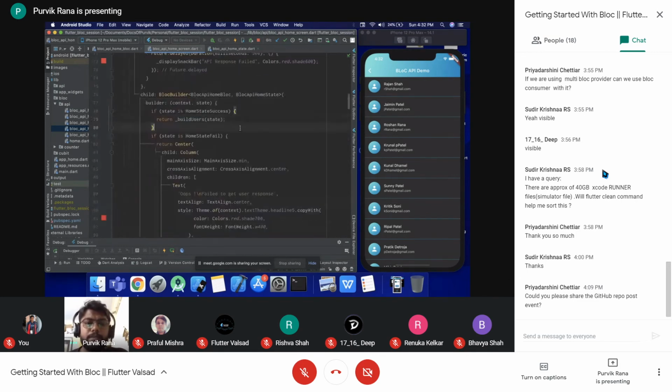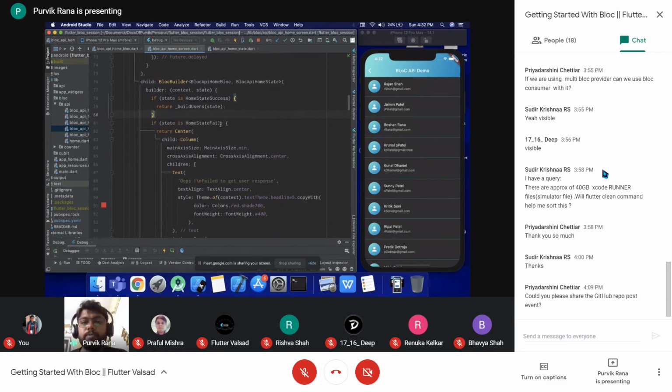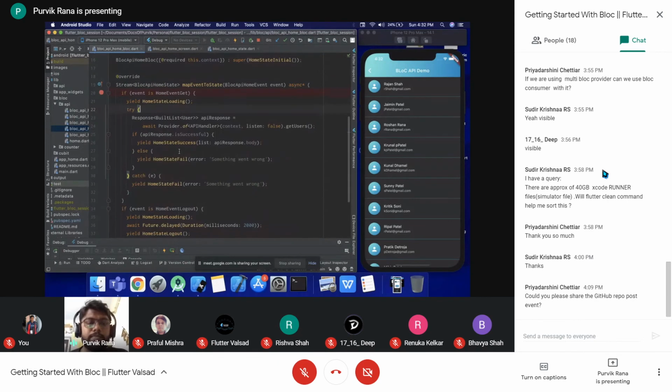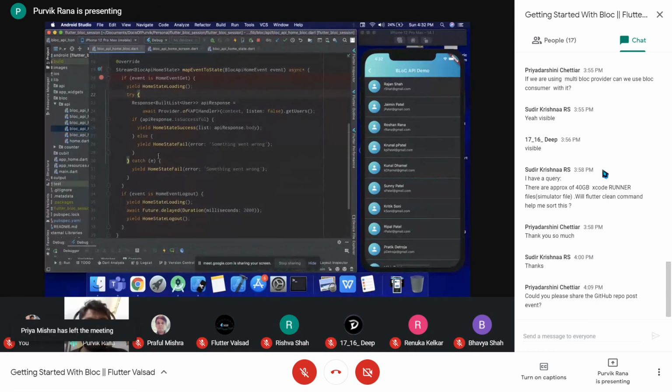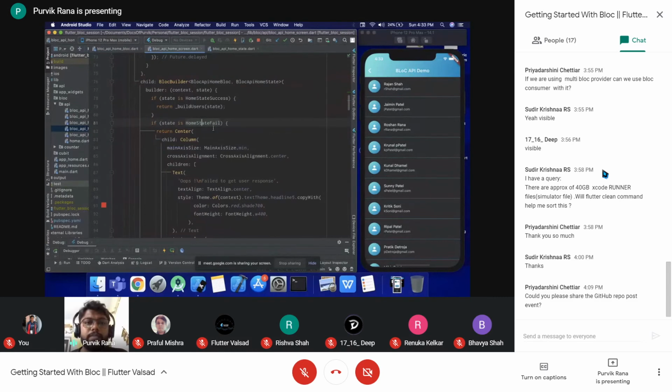And if our API fails or any exception is there, then we may receive the home state fail. That is our next state. So as you can see inside the block, if our API failed or any exception is there, then we will be emitting the home state fail from this particular block, and that will be received over here.